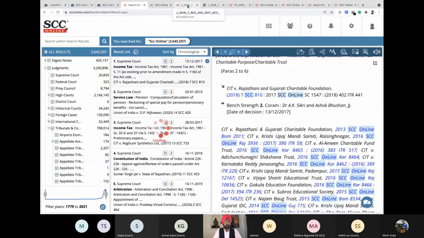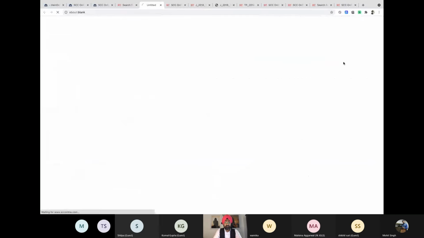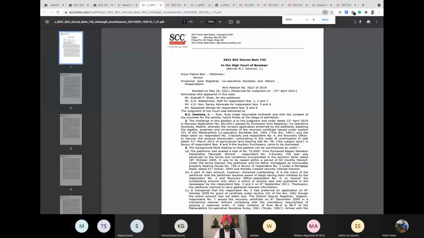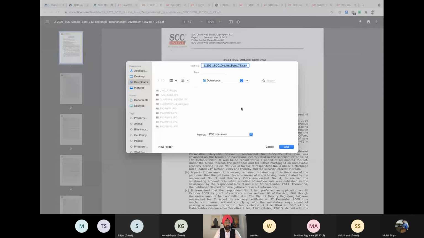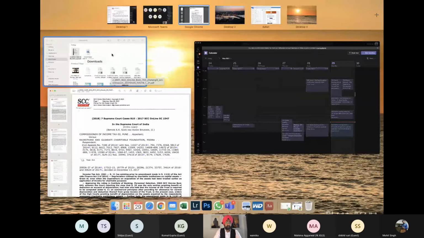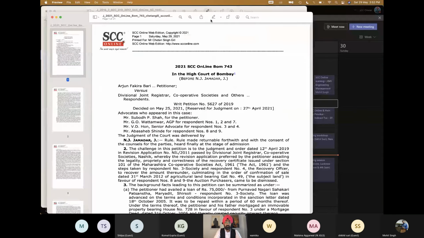Earlier we were able to highlight anything, but now for judgments like these, you can simply take the printout, then save it, and then you can highlight. So any judgment which doesn't have head notes, you will be able to highlight as you want. So save it, and let me go back with the same thing. There, that's the judgment, I believe. Yeah, and from here, yellow, and I can highlight as much as I want. So judgments with head notes will give you a tough time.